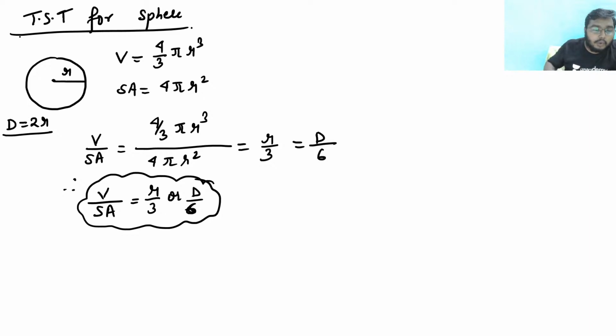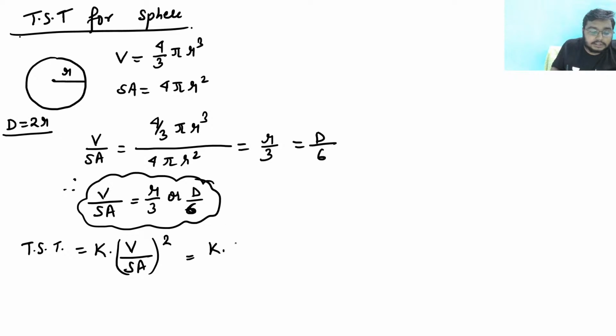Next, how can we find the total solidification time? For the total solidification time, we know that it is nothing but k into V by SA whole square. And we will calculate this. This would be k into V by SA square, which is given as d by 6. So I will say k into d by 6 whole square. And hence we are getting total solidification time as k d square by 36.